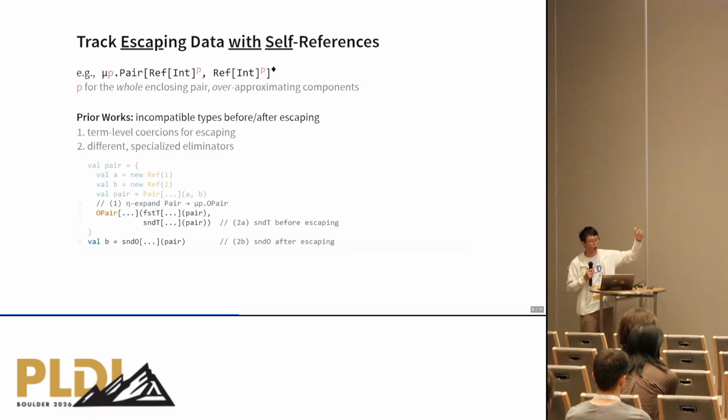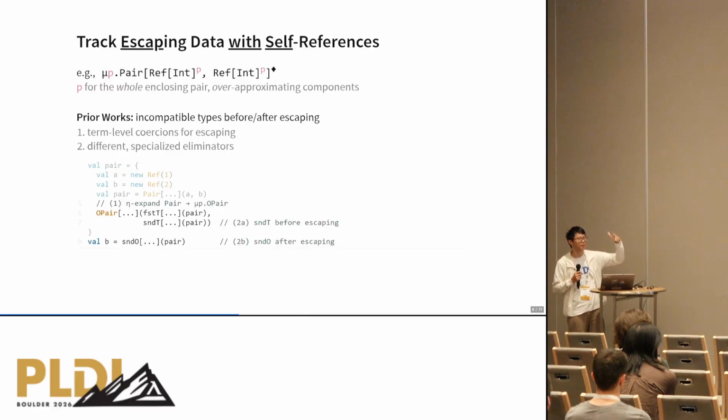In this signature of the pair type, P represents the whole enclosing pair over approximating components. But in prior work, pairs with self-references and pairs without self-references are incompatible types. So before and after escaping, the types actually change. So this has two undesirable results. First is that we need to do some term level coercion for escaping. Specifically in this example, you can see that we need to do some eta expanding, basically extracting components from an existing pair and reconstructing it using a different type signature. That's the first undesirable thing.